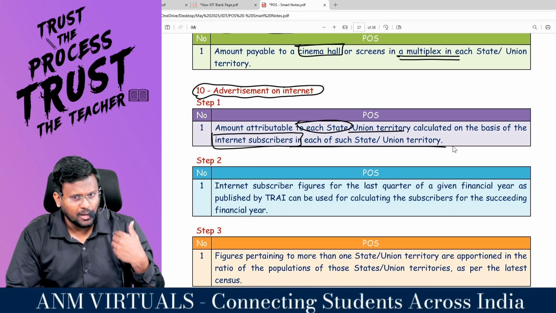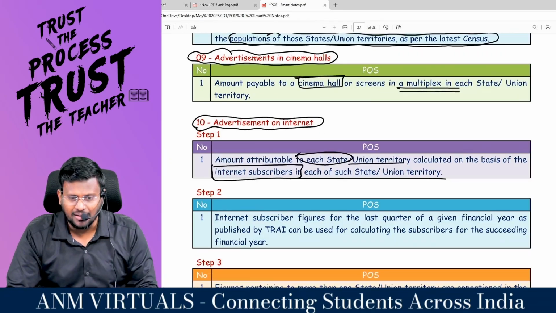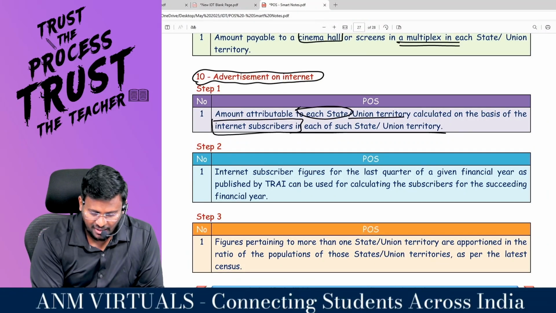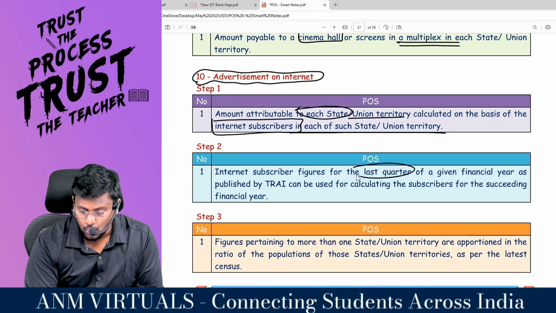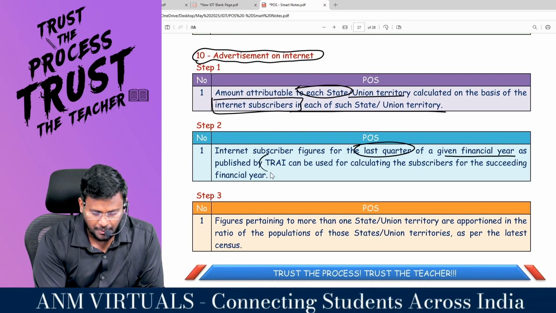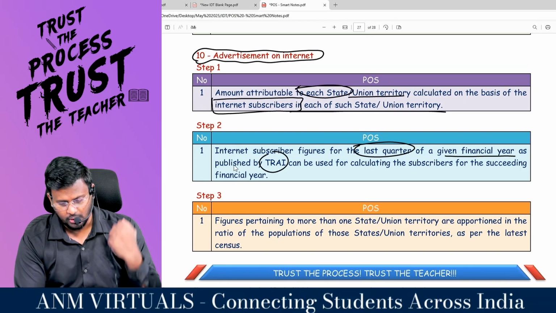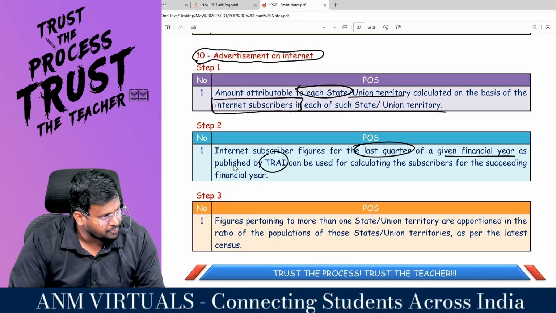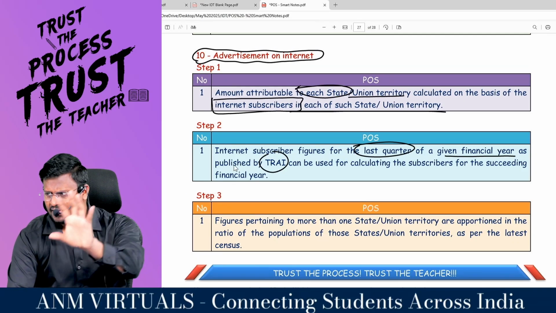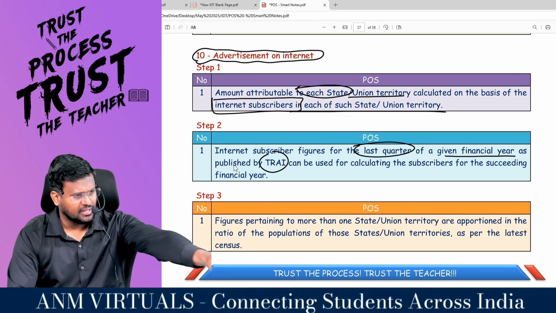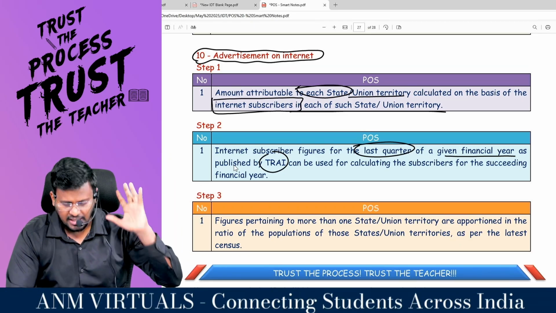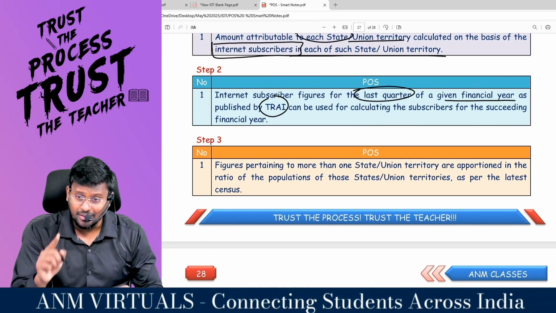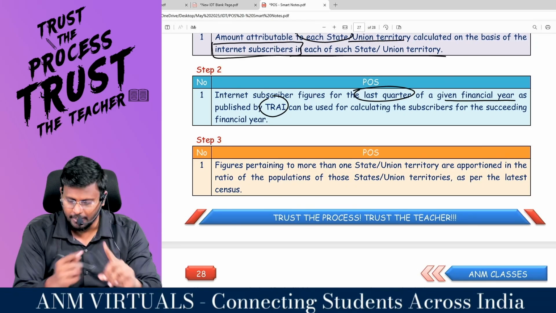Sir, to help me, Sun TV, I was having, right sir? The same way, the internet subscriber figure for the last quarter of a given financial year as published by TRAI can be used for calculating the subscribers for the succeeding year. So TRAI will say that in this state you are having this many subscribers, in this state this many subscribers have seen this advertisement. Sir, sometimes TRAI will give it on a regional basis, right sir?